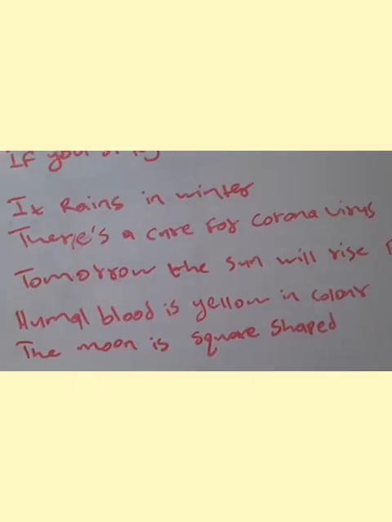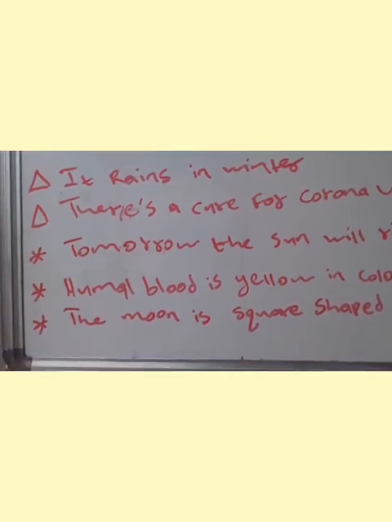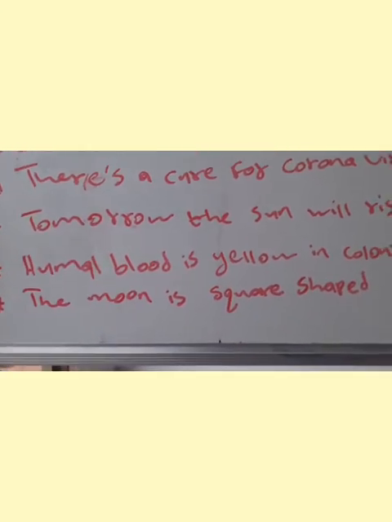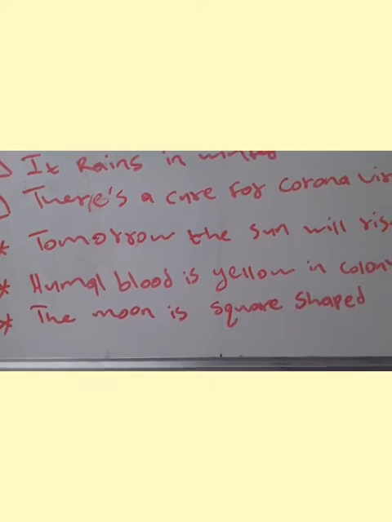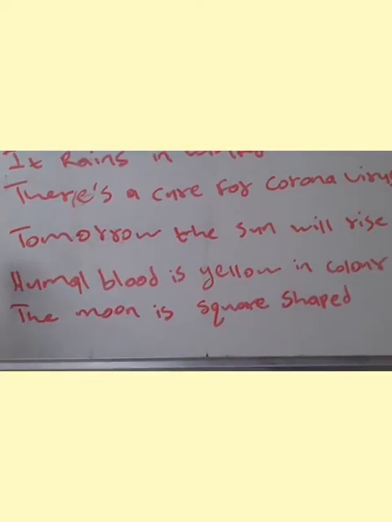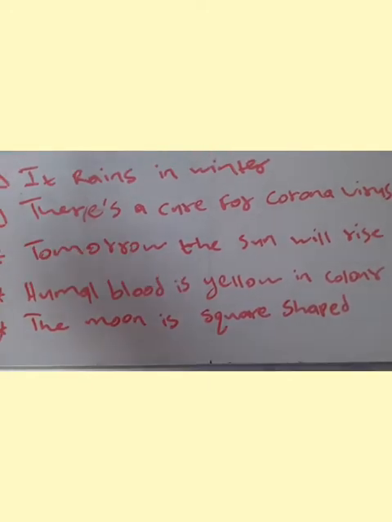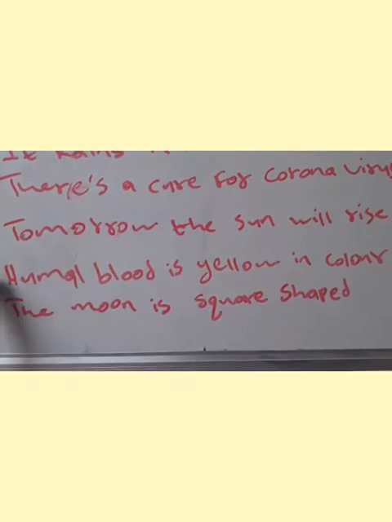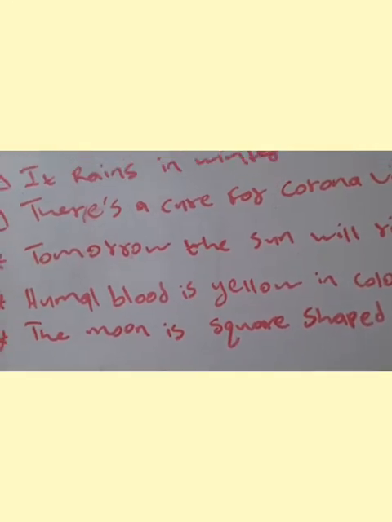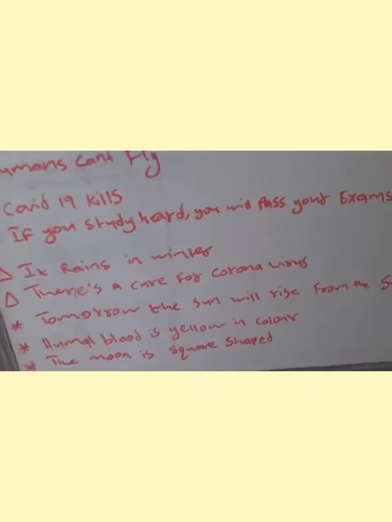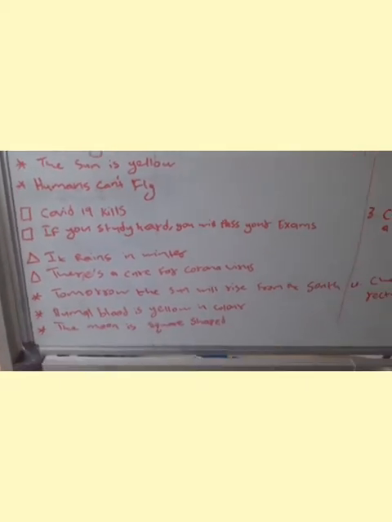The moon is square shaped. That is also impossible, which means when it comes to statements concerning certain and impossible, do not find yourself arguing with people over such statements.